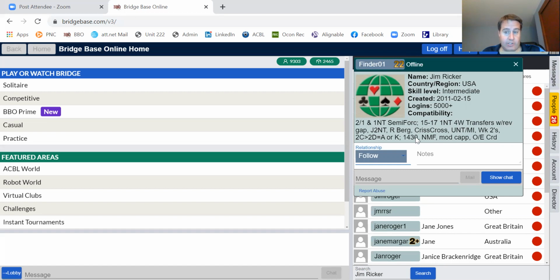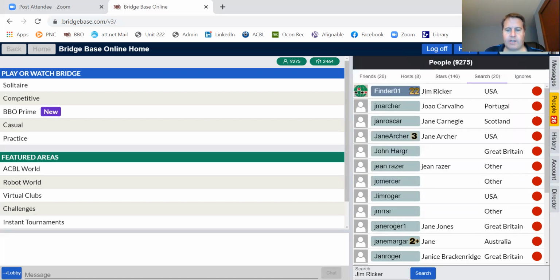Again, this is not to be used. It is nice if players have it filled out, especially about carding, because that's one thing that most of us like to know about what the opponents play. But you would want to go to the convention card because that's what you would go by. The thing about this profile is, if they're playing with a different partner, it's the convention card that you go by. But anyway, I still wanted to show you that. It shows the profile when you click on it, and that's how you find somebody.